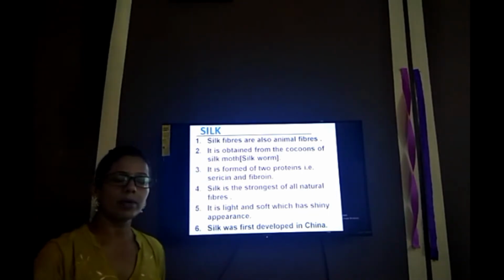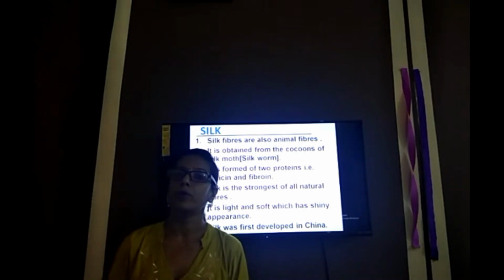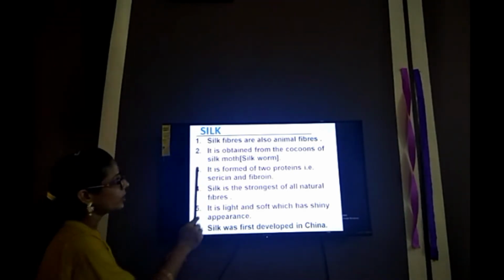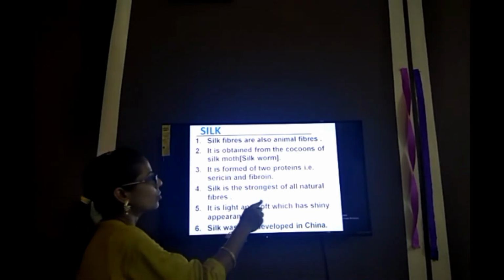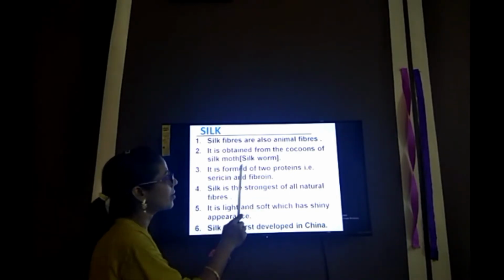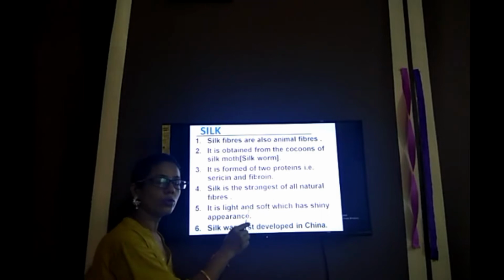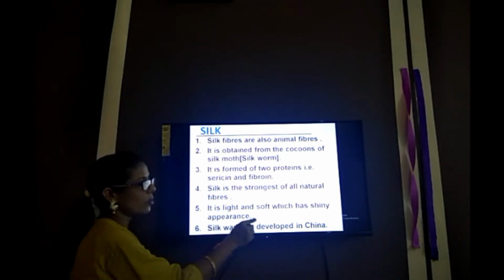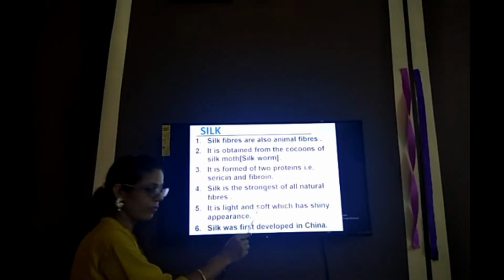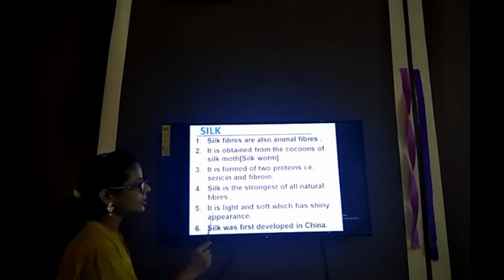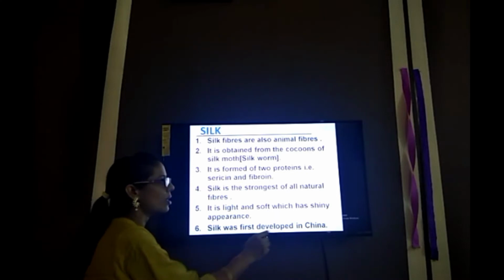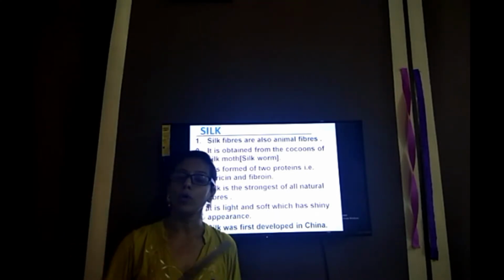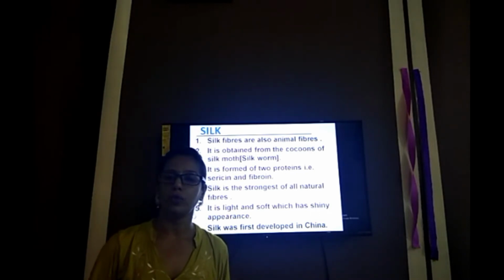Silk fiber is an animal fiber because it is obtained from the silk moth. Second point, it is obtained from the cocoons of the silk moth. Third point, it is formed of two proteins, sericin and fibroin. Next point, silk is the strongest of all natural fibers like cotton, jute and wool.